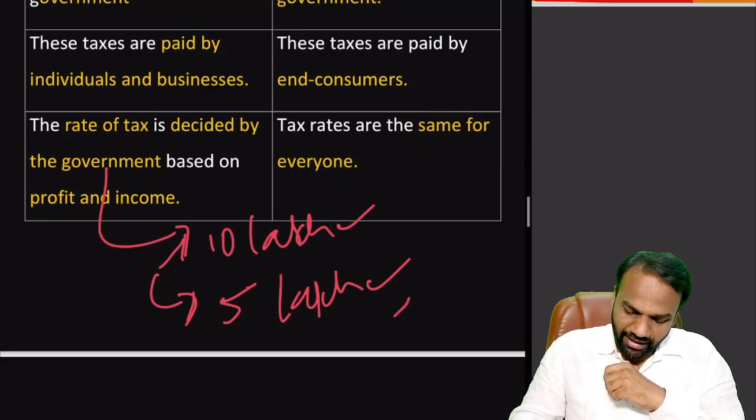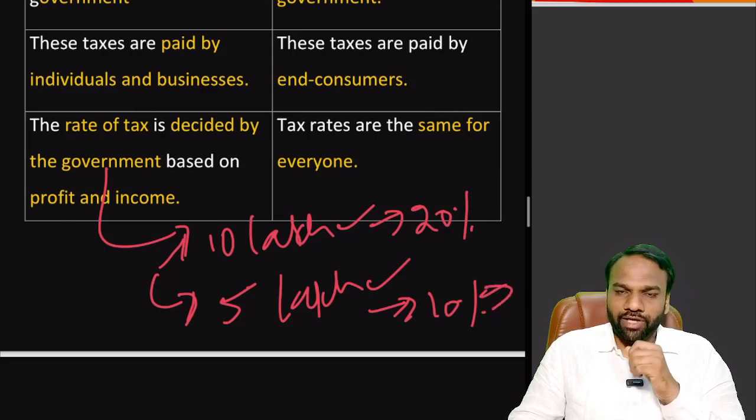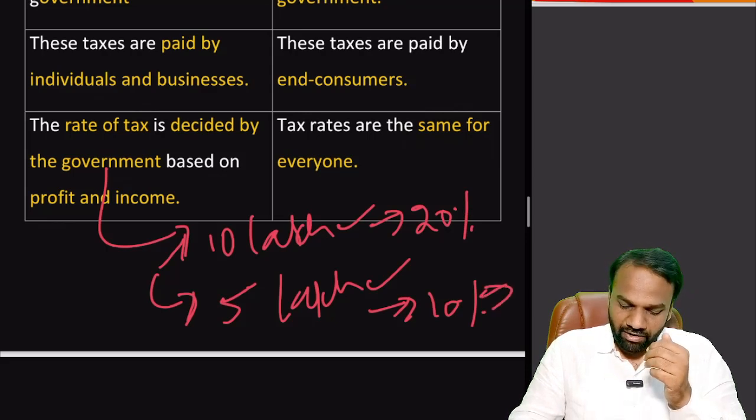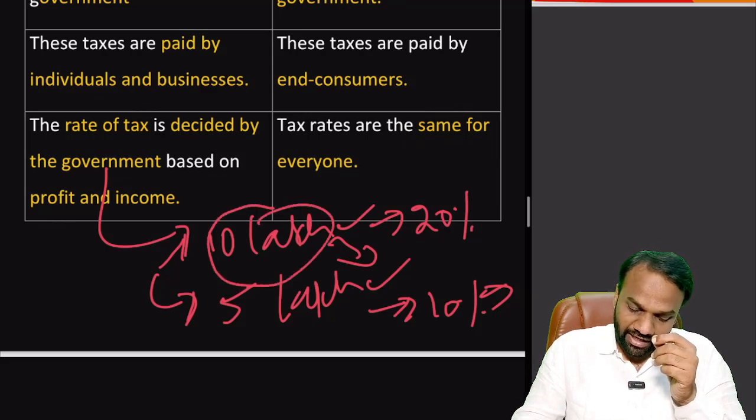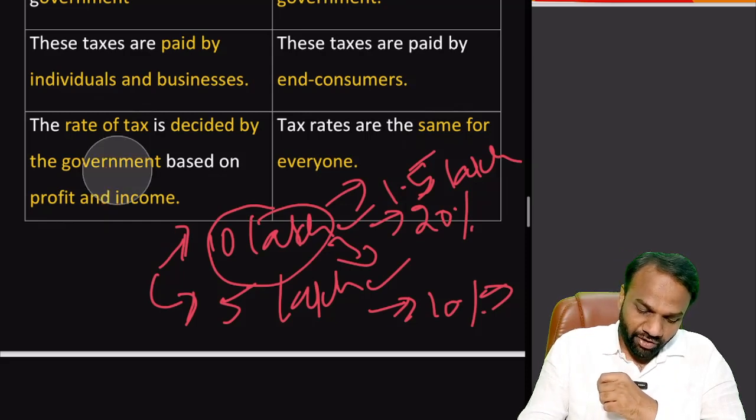For example, up to 5 lakh it may fix a tax at 10%, and for up to 10 lakh it may fix a tax of 20%. So the person who earns up to 5 lakh will pay 10%, that is 50,000 rupees. And the person who earns up to 10 lakh will pay 50,000 for the first 5 lakhs, but for the next 5 lakhs he will pay 20%, that is 1 lakh. So the person who is earning 10 lakhs will pay 1.5 lakh as tax. In this fashion, the tax slabs can be changed for direct taxes.